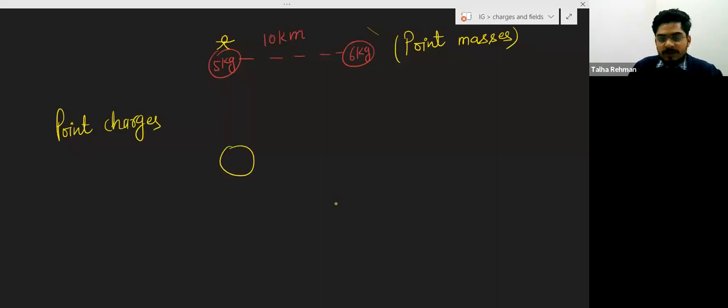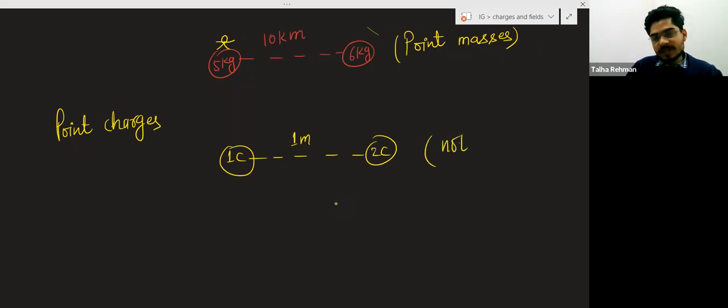Suppose 1 coulomb charge and 2 coulomb charge are separated at a distance of 1 meter, and again these charges will not be point charges.